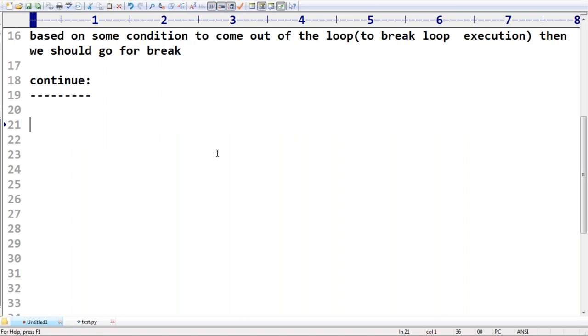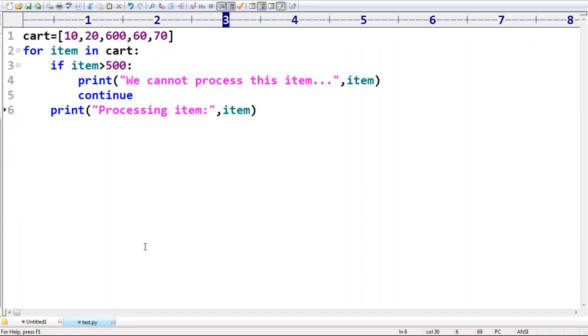Now one more example, a special case. I have a list of numbers. Any doubt related to this example? A more meaningful example, I hope. If any item is greater than 500, that item won't be processed. The remaining items are processed happily.